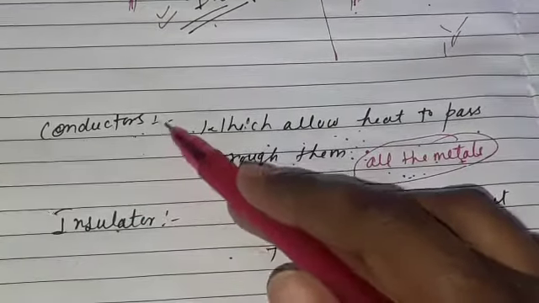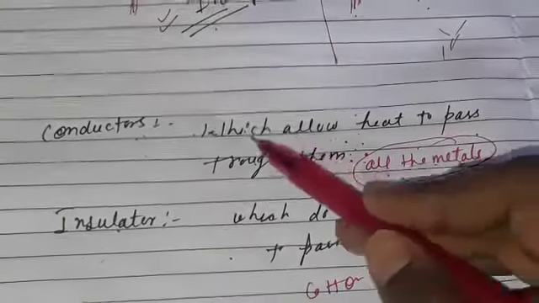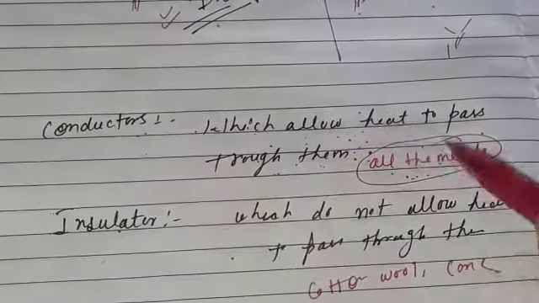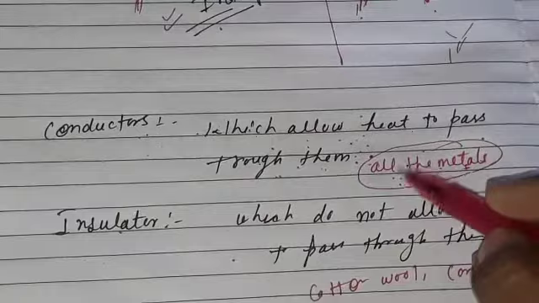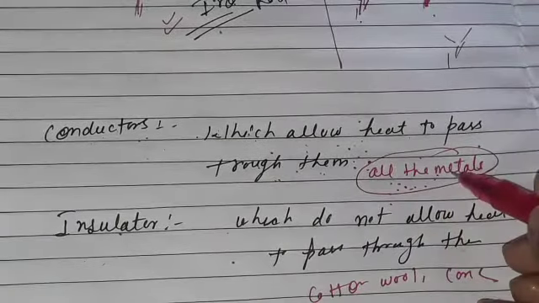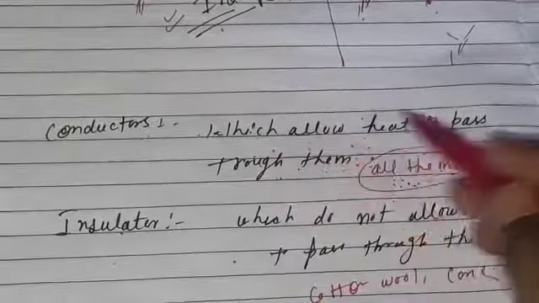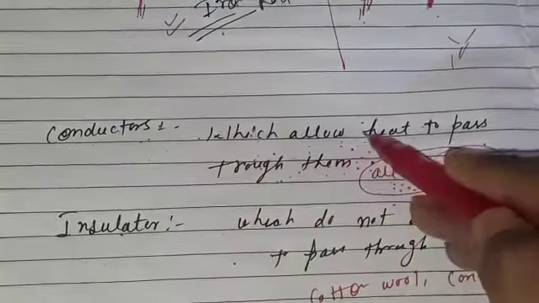In conductors, conduction goes on very easily. Those solids which allow heat to pass through them are known as conductors. All the metals are conductors. So class, it's not only about solids; any kind of material which allows heat to pass through it, we can say that is a conductor. So there is conduction.